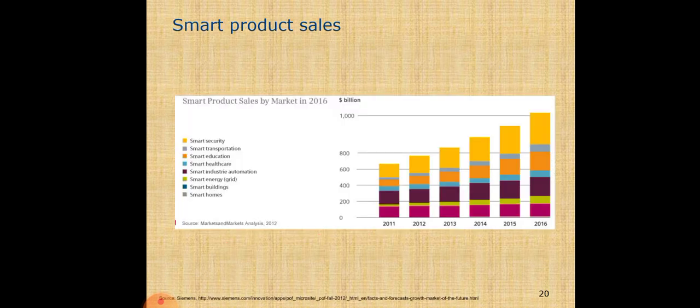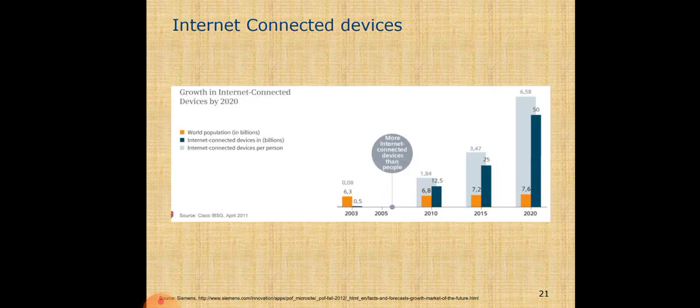Smart product sales are in security, transportation, education, healthcare. You can see here the map of up to dollar billions compared to the number of years, from 2011 to 2016. Here you can see the smart product sales by market in 2016. That means there are a lot of scope and opportunities in IoT and machine learning.